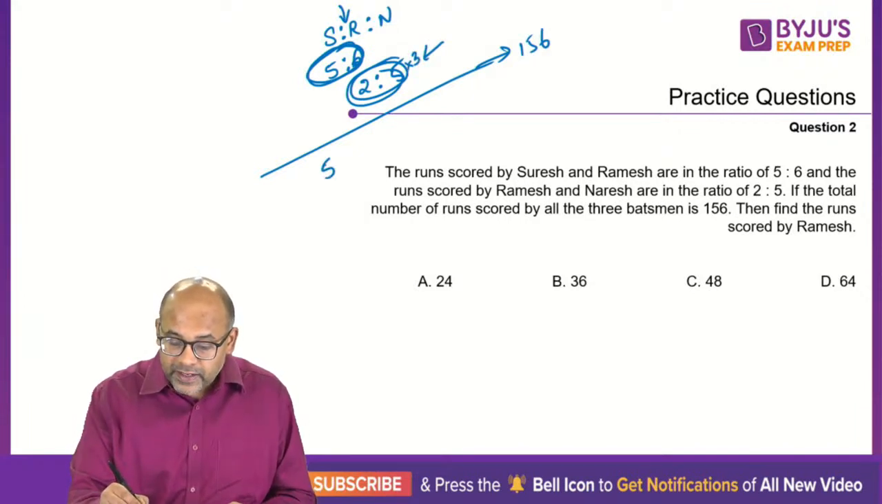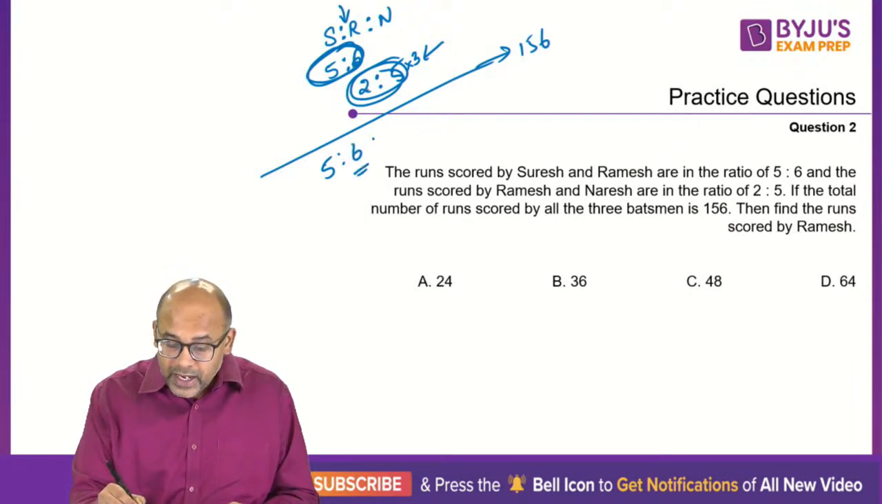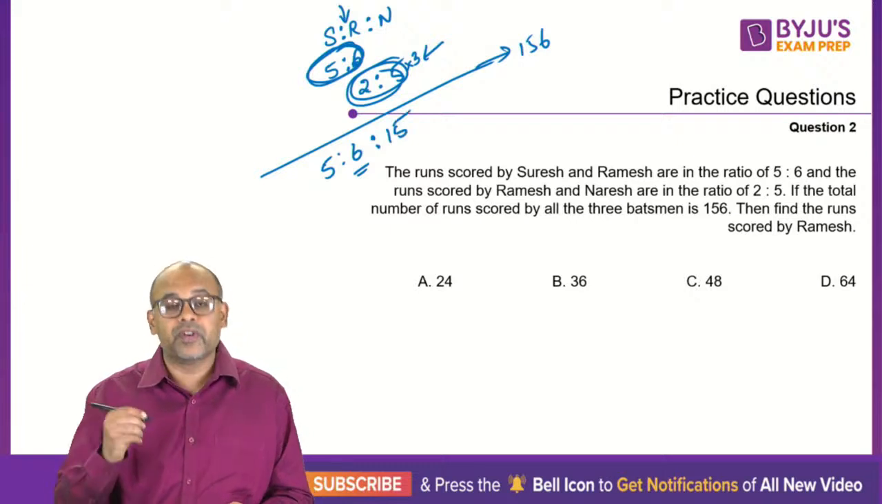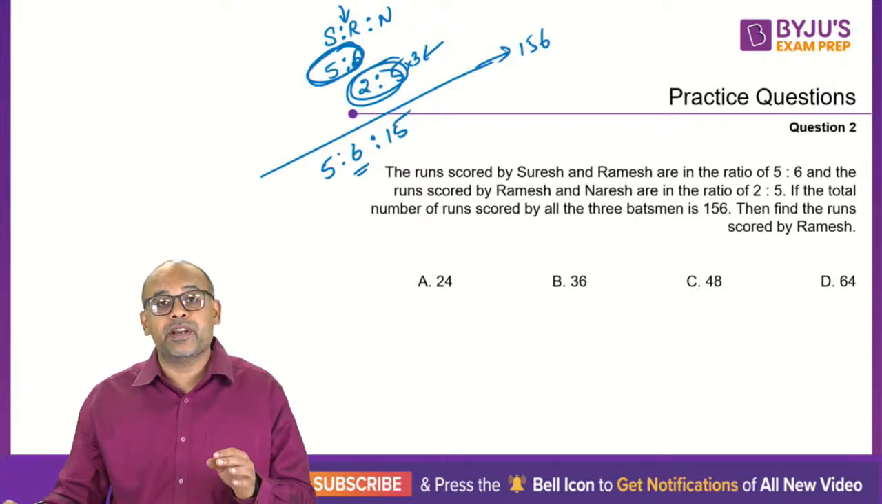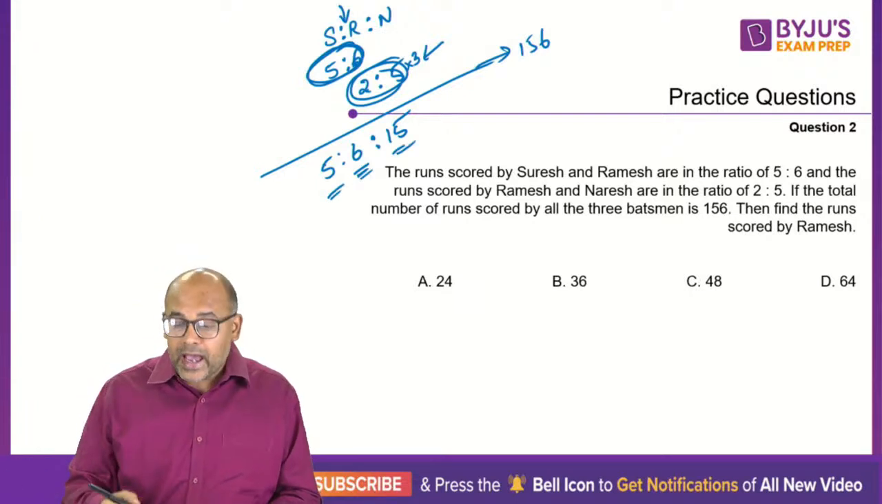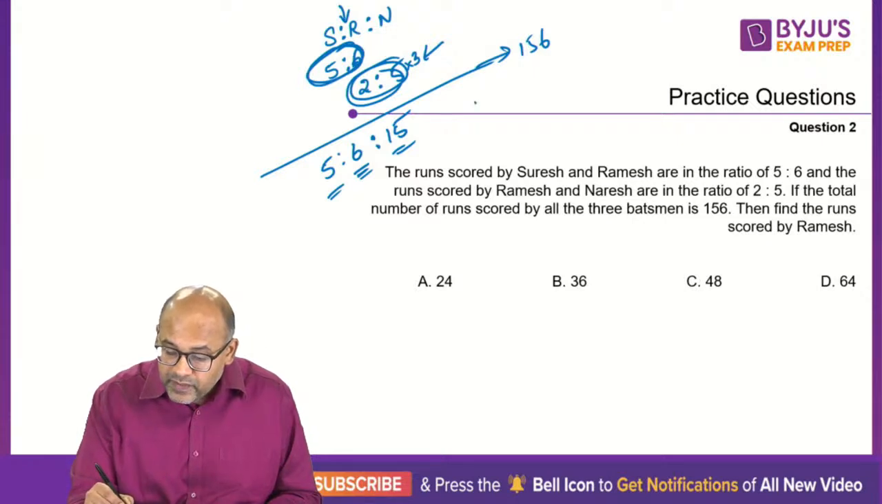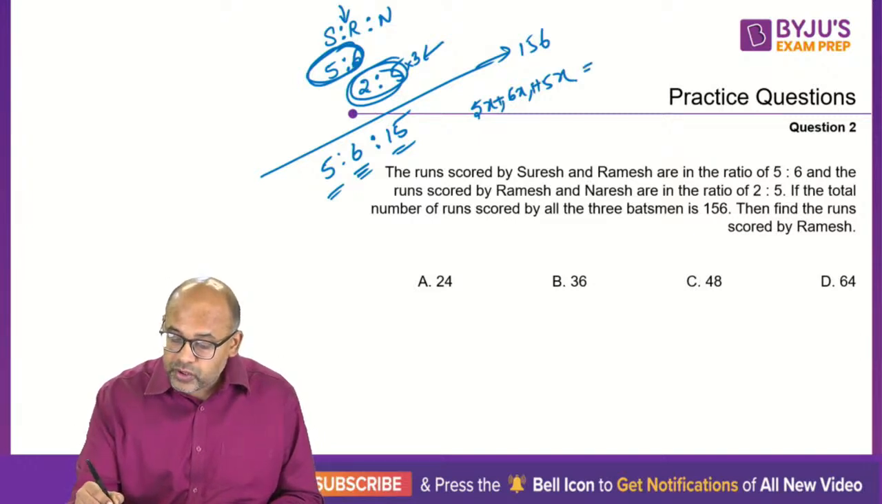So what do you get? 5:6. This 2 into 3 is 6, so the 6 is already written, and 5 into 3 becomes 15. So the ratio of the three people, Suresh, Ramesh and Naresh, is 5:6:15, and we can take the actual values as 5x, 6x and 15x. So the total of all of this should be 156.